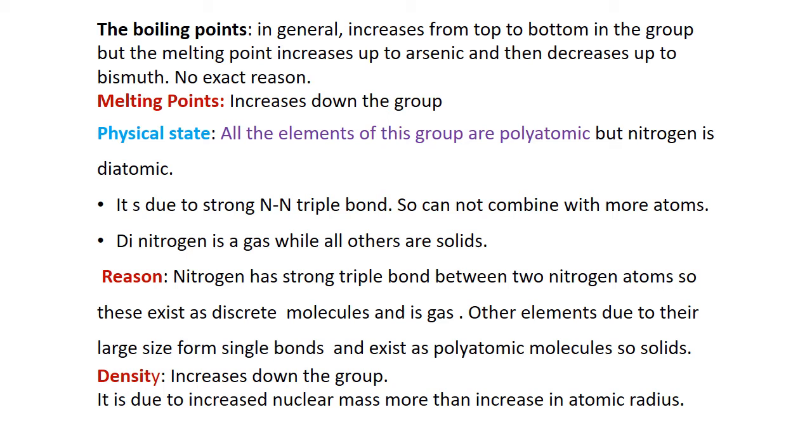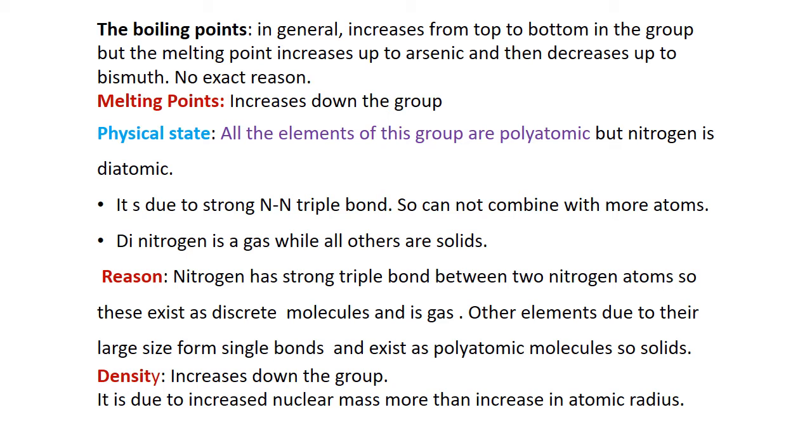Next point is the boiling point. In general, boiling point increases from top to bottom in the group, and the melting point also increases up to arsenic, and then it decreases up to bismuth, but no exact reason is given for it. Melting point increases down the group.